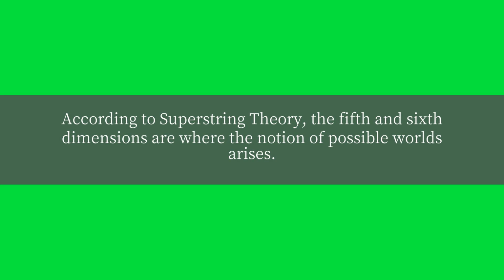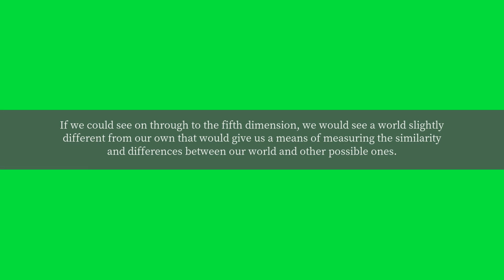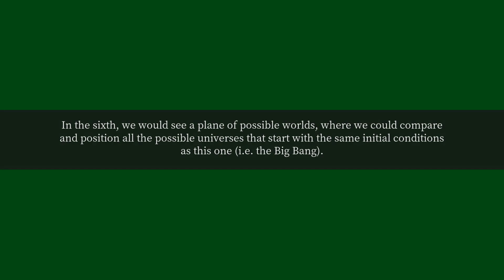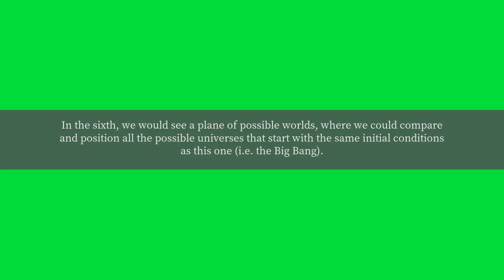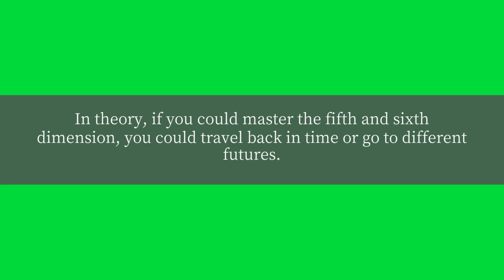According to superstring theory, the 5th and 6th dimensions are where the notion of possible worlds arises. If we could see on through to the 5th dimension, we would see a world slightly different from our own that would give us a means of measuring the similarity and differences between our world and other possible ones. In the 6th, we would see a plane of possible worlds, where we could compare and position all the possible universes that start with the same initial conditions as this one, i.e. the Big Bang. In theory, if you could master the 5th and 6th dimension, you could travel back in time or go to different futures.